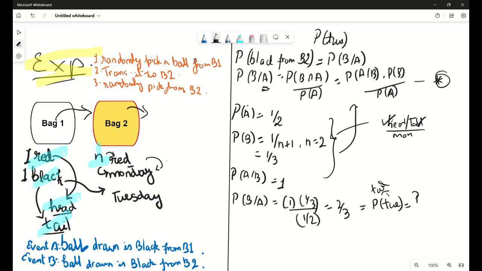So this is the probability of getting a tail. So the probability of getting a head is 1 minus P of T, that's 1 minus 2 by 3, and that gives us 1 by 3.